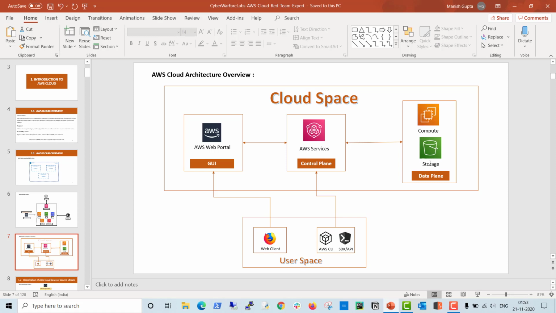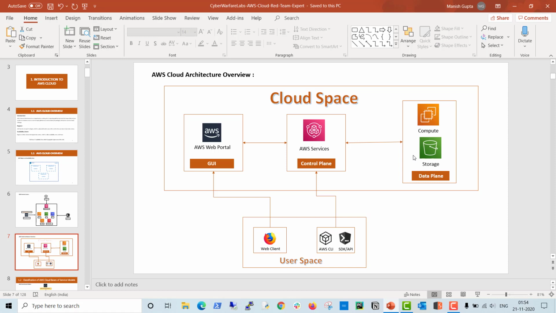Suppose you run a virtual machine. You can initiate the virtual machine request from your GUI as well as your SDK or API. When you perform any action from the GUI, it goes to the control plane, and the control plane will start a virtual machine in the data plane. Similarly, if you are using the API, you can directly hit the API endpoint to the control plane, and the control plane will start whatever services you want to start.